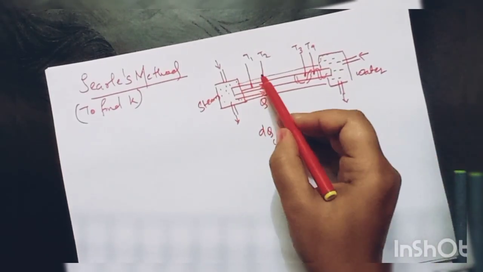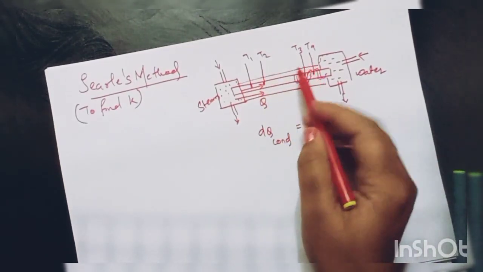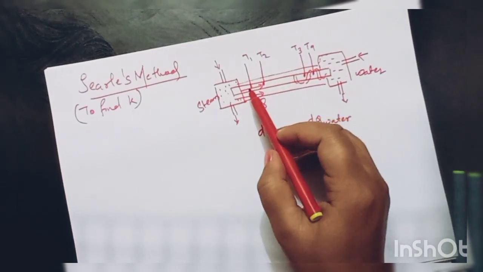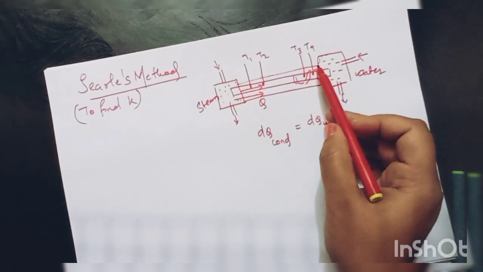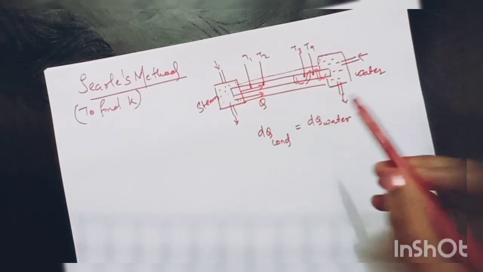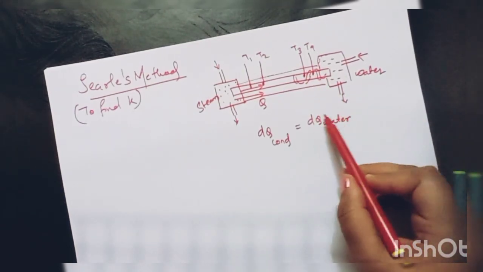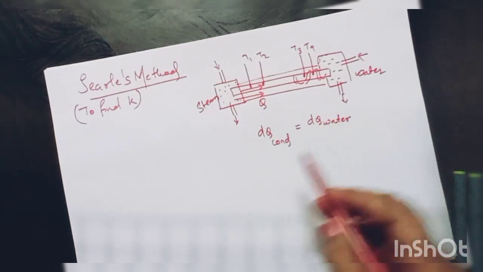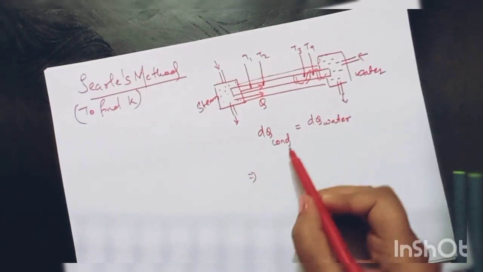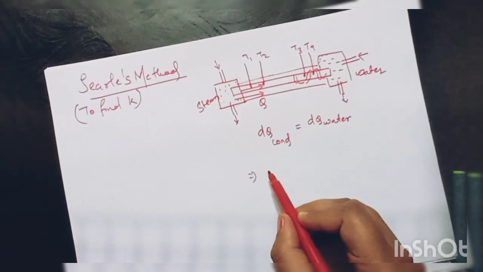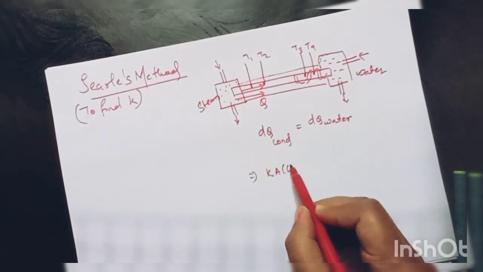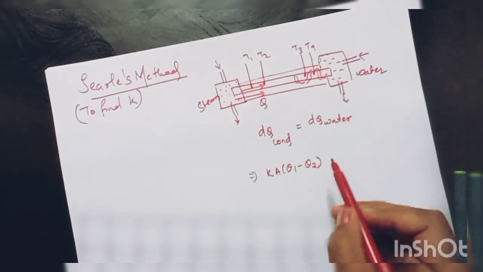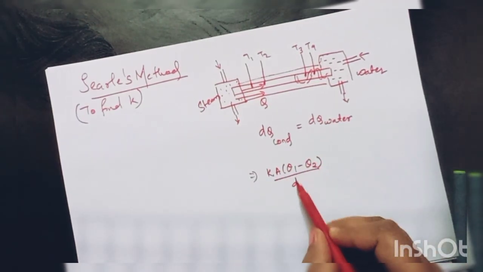So I have 4 thermometers to measure the temperatures. T1, T2 will help us to tell about the amount of heat flowing through the conductor, and T3, T4 thermometers will help us to know the rise in temperature of water. So K can be found out by using this expression. The amount of heat flowing per unit time is K A (theta 1 minus theta 2) by d.